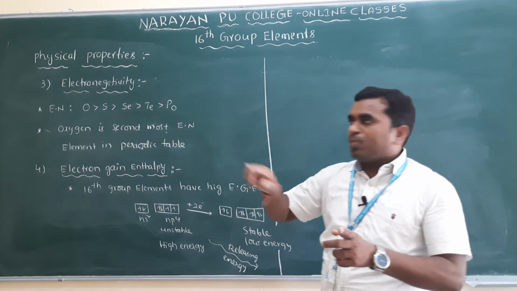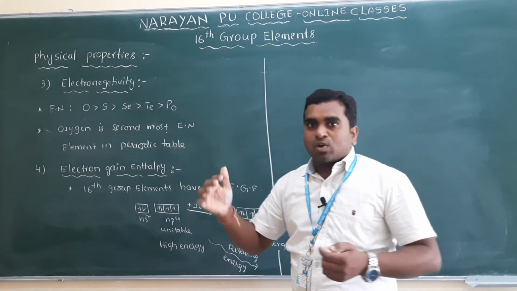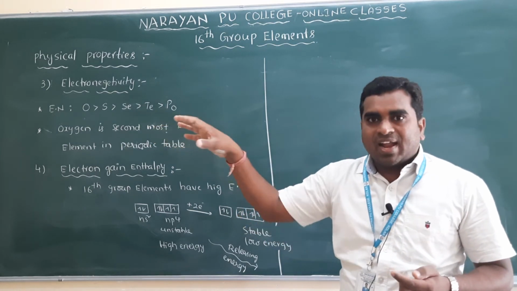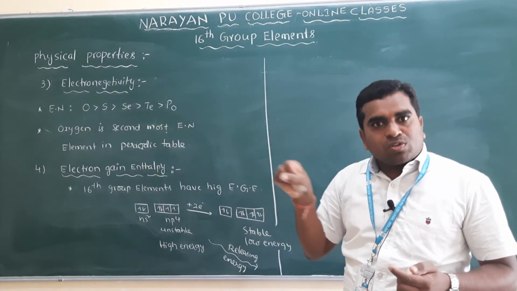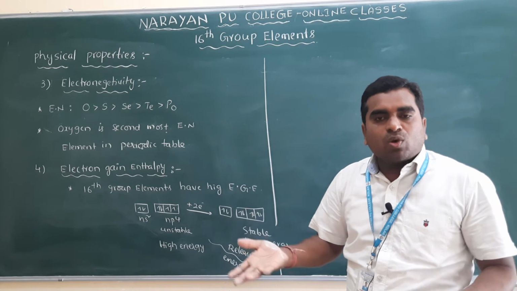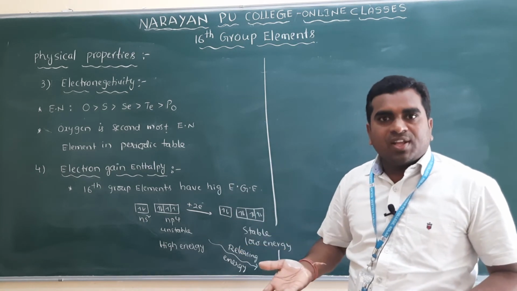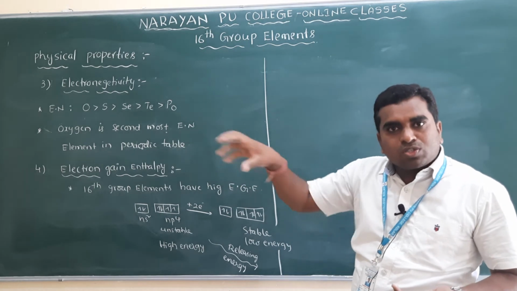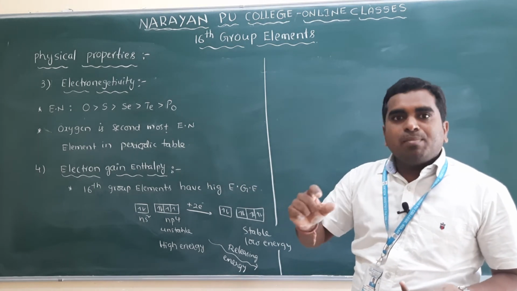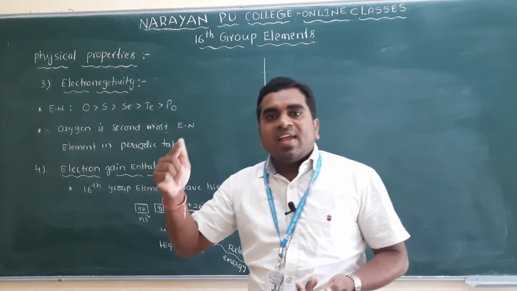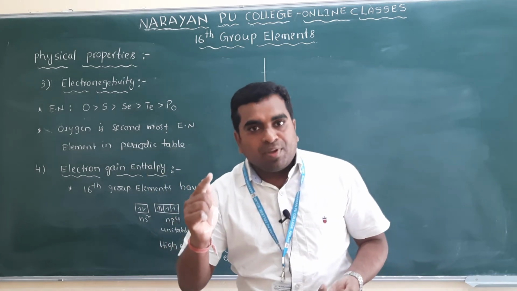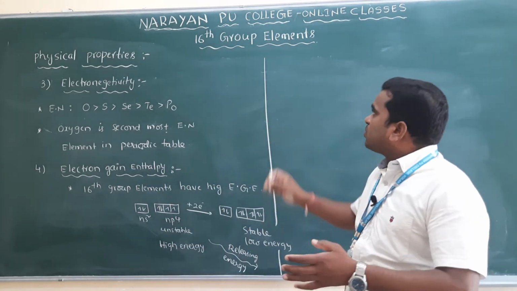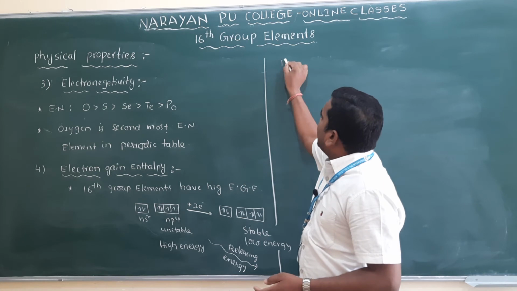So it depends purely on electronegativity. Electronegativity means dragging the electrons towards it. The element with the high capacity to attract electrons will have high electron gain enthalpy values.